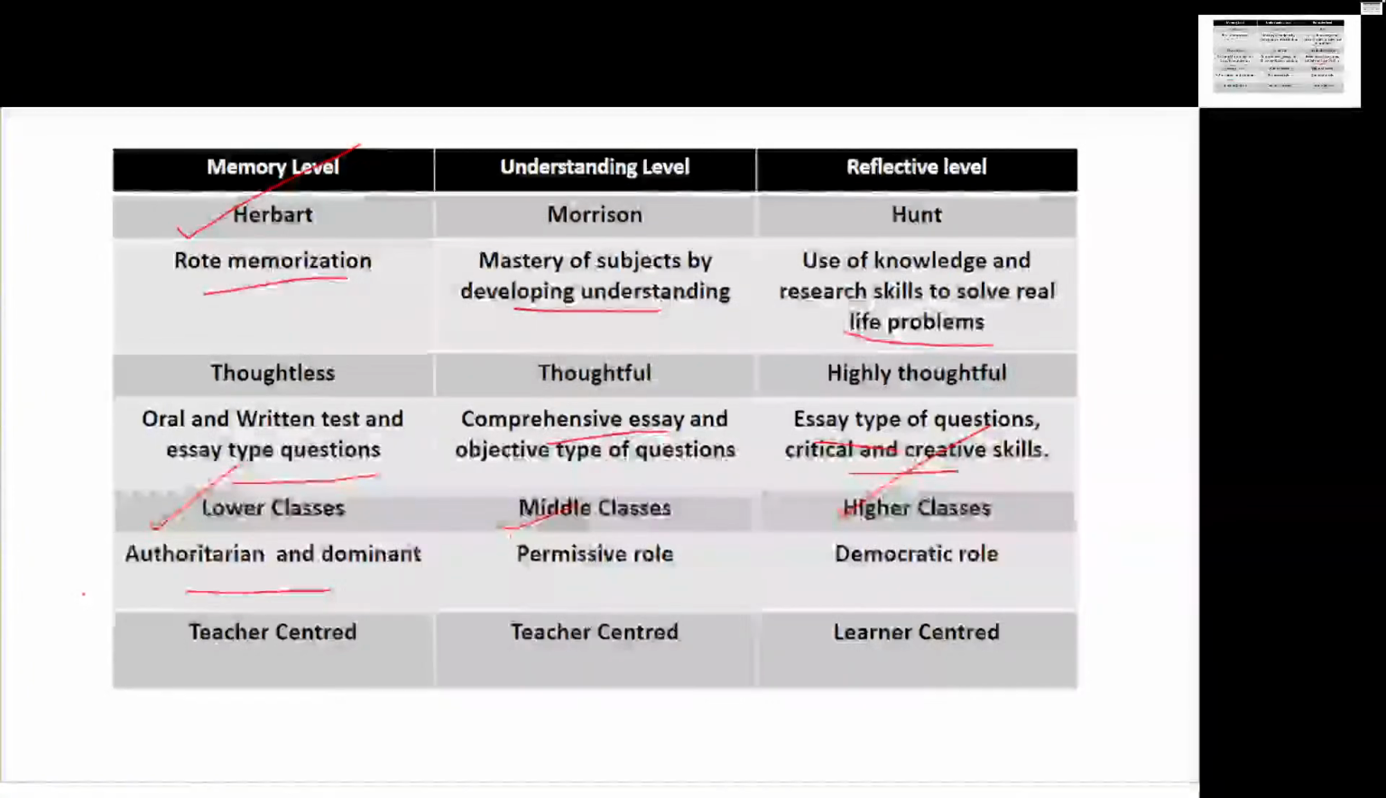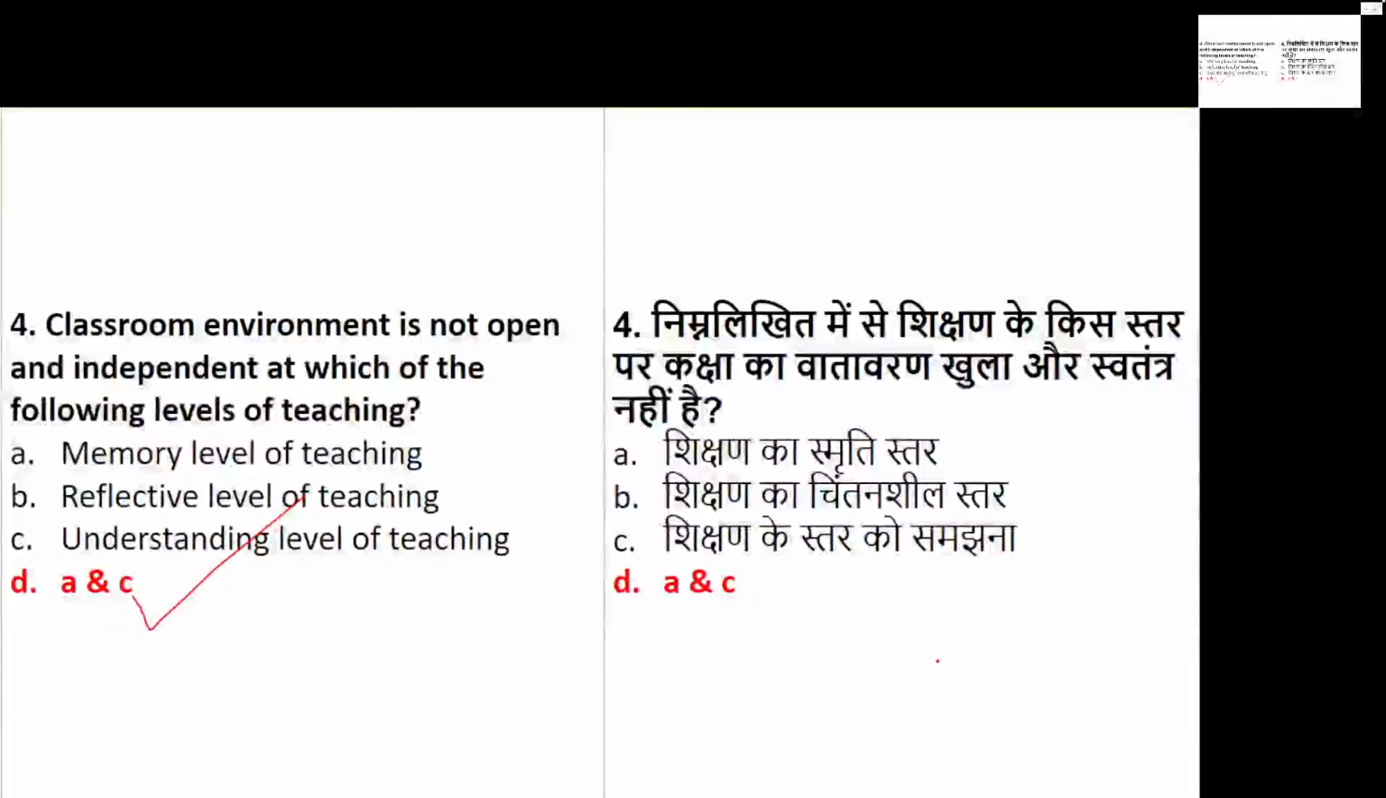So this was the answer to our question. You are not supposed to be open and independent, so that is in memory and understanding. It is teacher centered, and it is learner centered. Numesh, it's not option C. It's option A and C. It's memory and understanding. Okay.